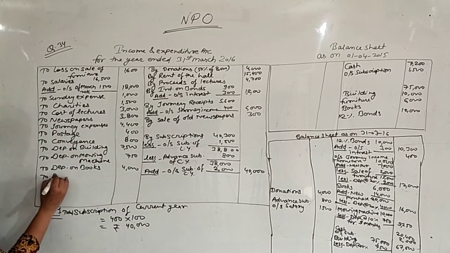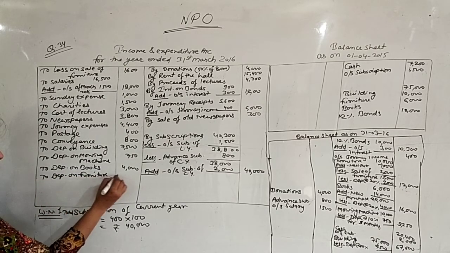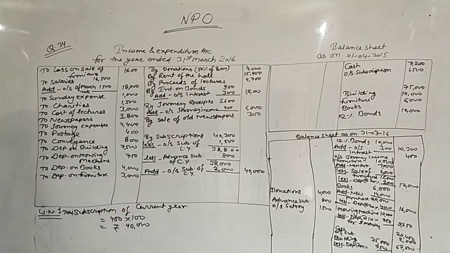So here, depreciation on furniture, it is 3,000. Next point, one-half of the income from donation, we have completed this amount. So we have done all the points.